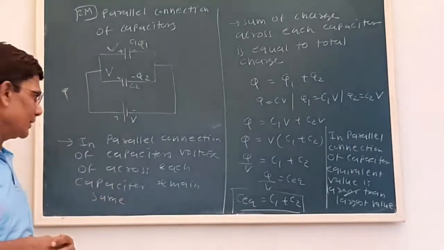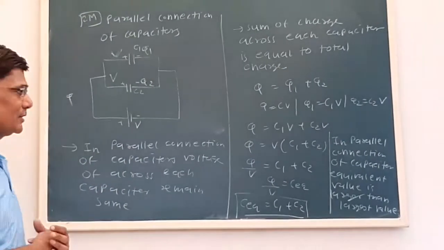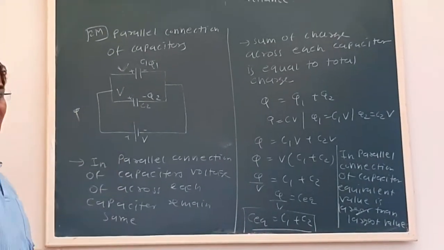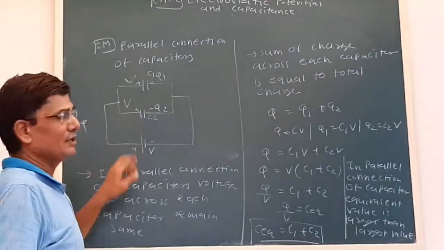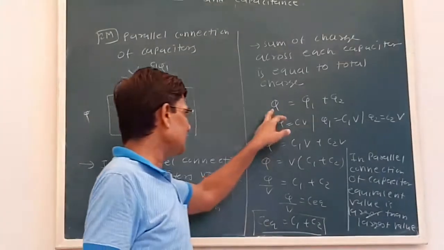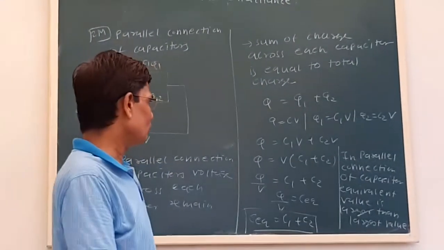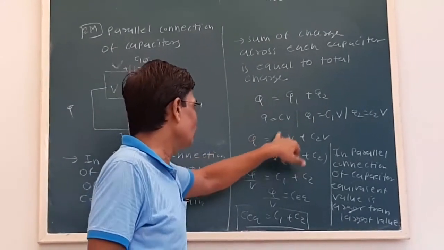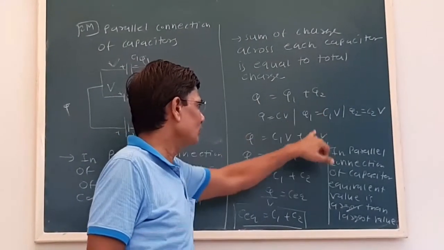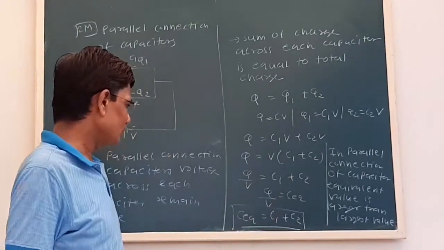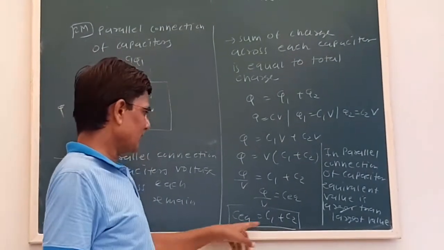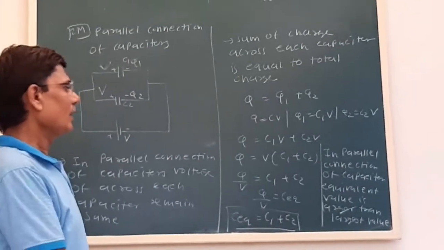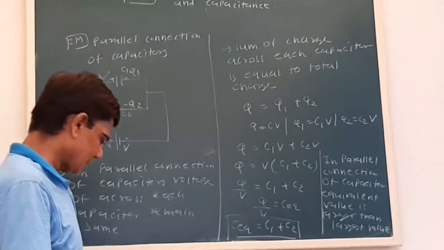See what we have seen here. In the parallel connection of capacitors, the voltage across each capacitor remains the same and the charge is divided, and the sum of the charge across each capacitor is equal to the total charge, that is Q is equal to Q1 plus Q2. We can substitute here. The voltage remains the same, so Q1 will be C1V, Q2 will be C2V. So we can substitute the values and we get C equivalent is C1 plus C2. Also, in the parallel connection of capacitors, the equivalent capacitance is larger than the largest.